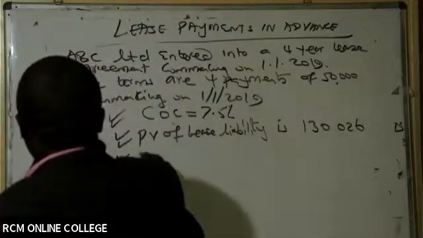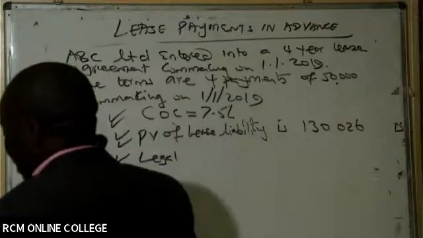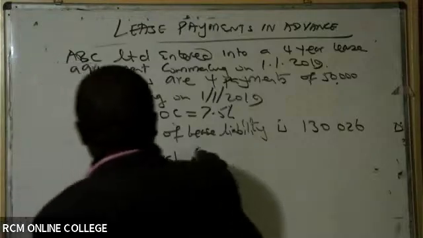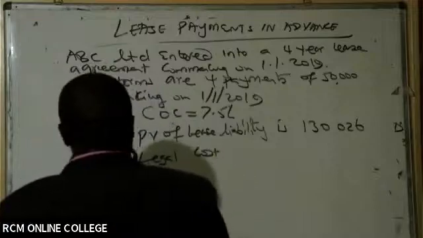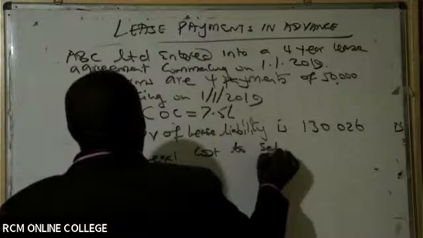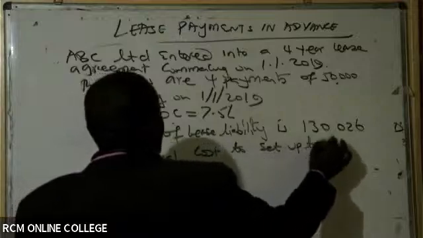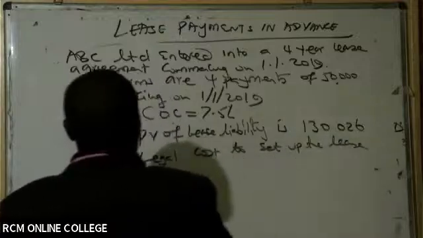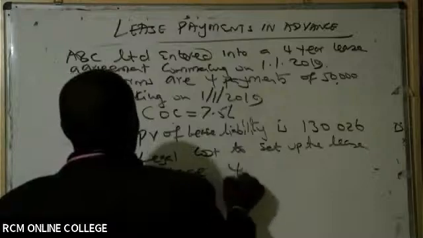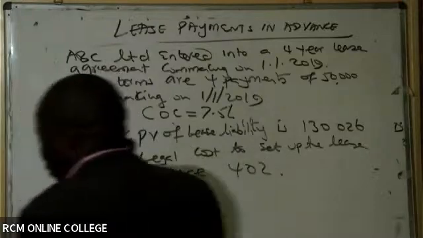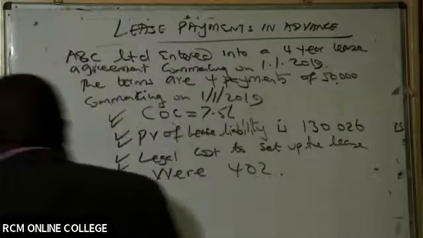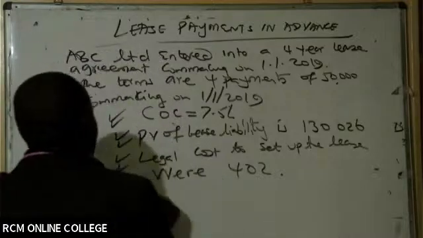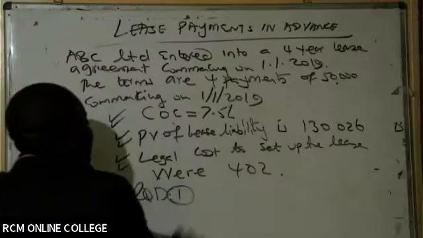And then we have legal costs to set up the lease, which were 402. I know the figure looks odd, but let's just do it the way it is.